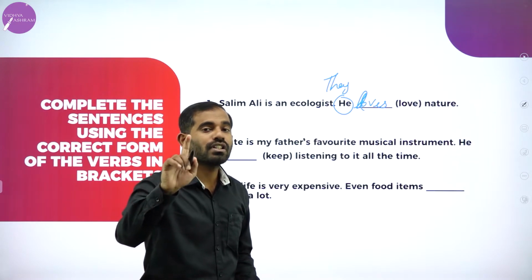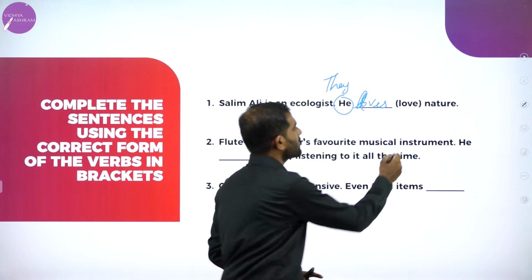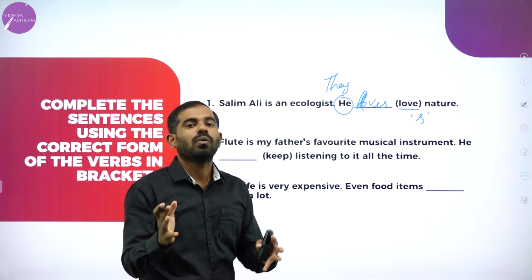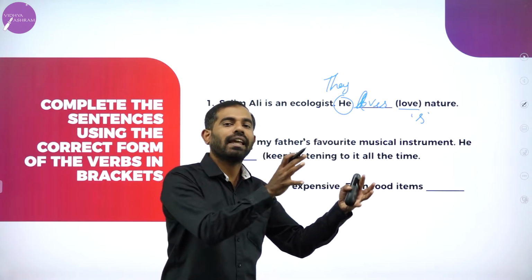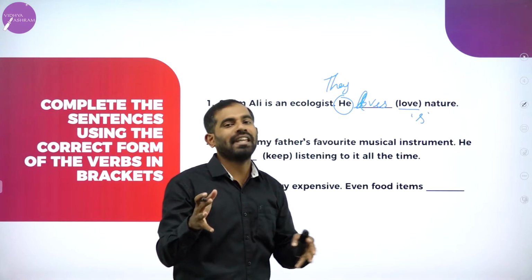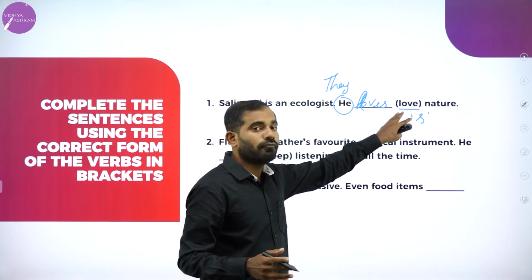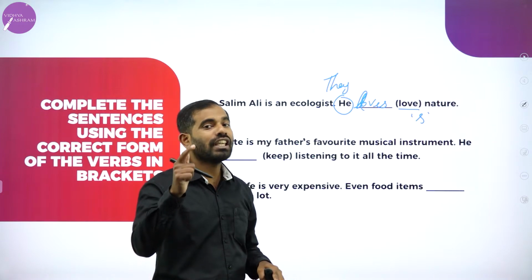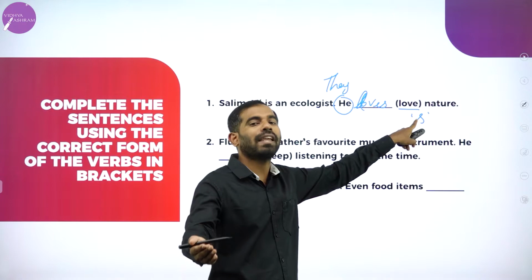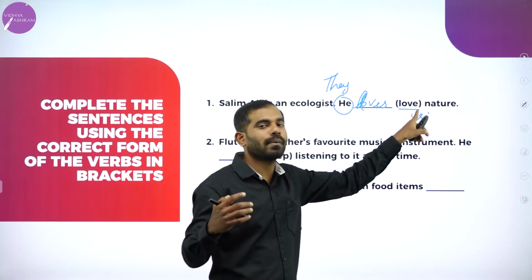Remember this: third person singular, he, she, it, will always take S. The main verb will always take S. In simple terms, S will be added to the main verb. This is a logic, a trick, a rule you need to know. For third person singular, he, she, it, the main verb will always add S. Keep this in mind.